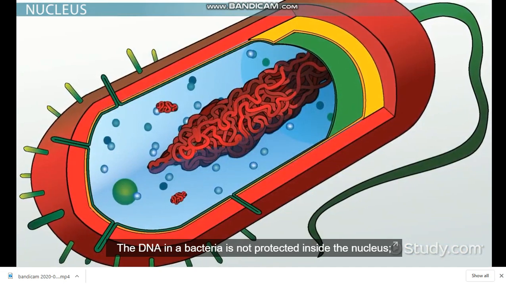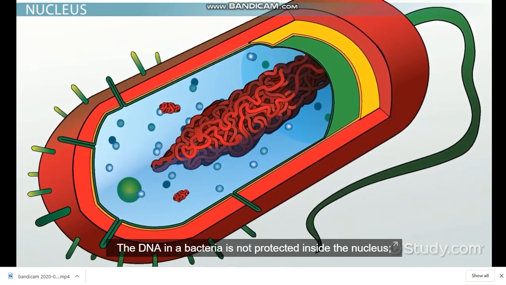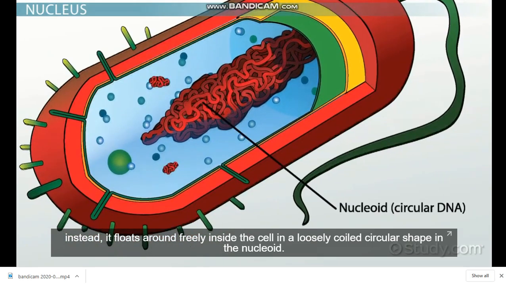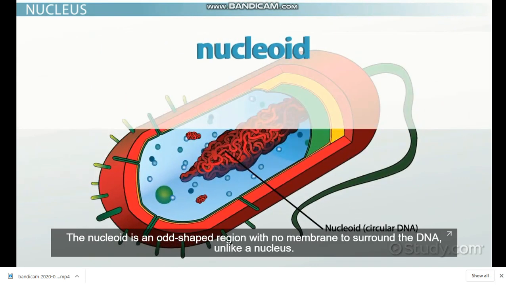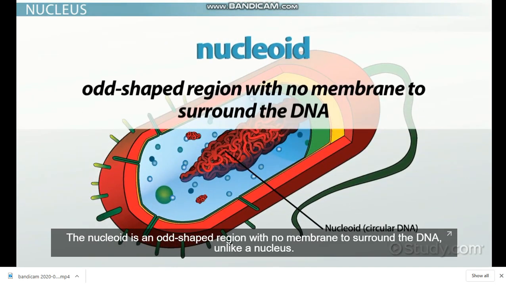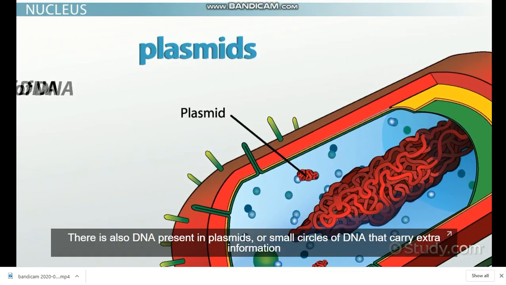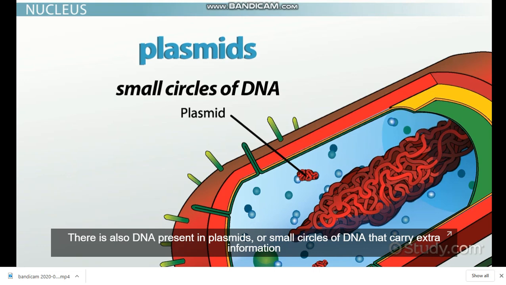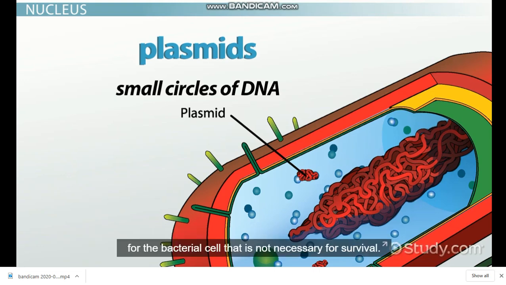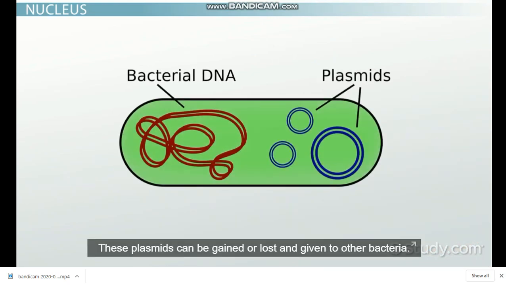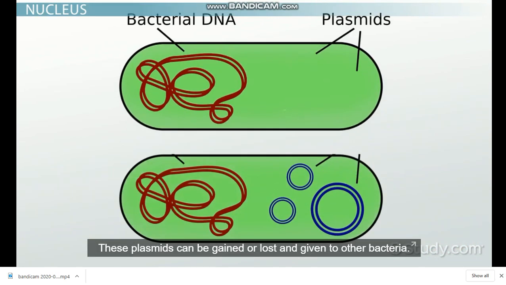The DNA in a bacteria is not protected inside the nucleus. Instead, it floats around freely inside the cell in a loosely coiled circular shape in the nucleoid. The nucleoid is an odd-shaped region with no membrane to surround the DNA, unlike a nucleus. There is also DNA present in plasmids, or small circles of DNA that carry extra information for the bacterial cell that is not necessary for survival. These plasmids can be gained or lost and given to other bacteria.